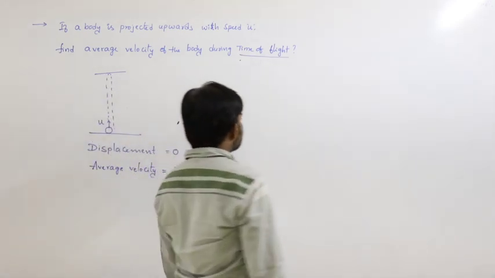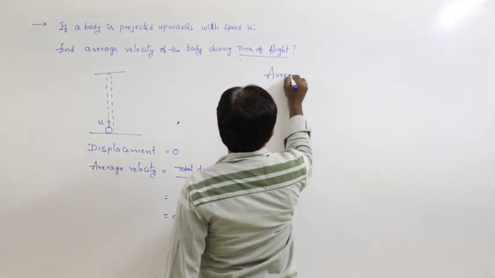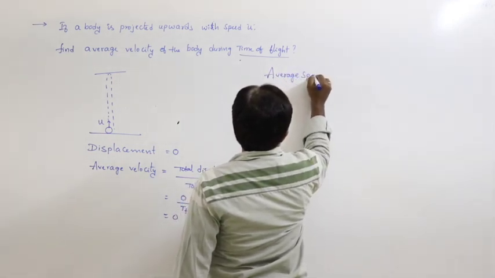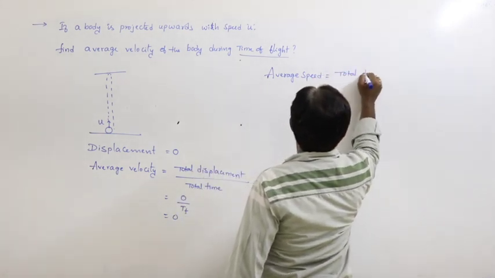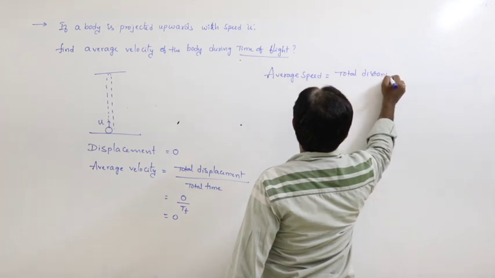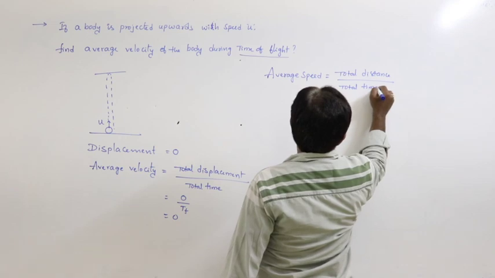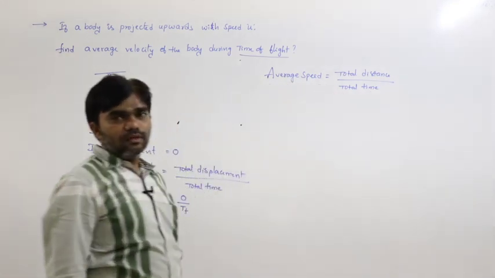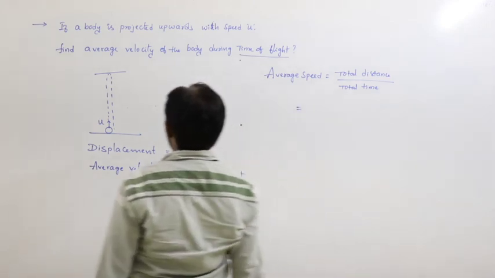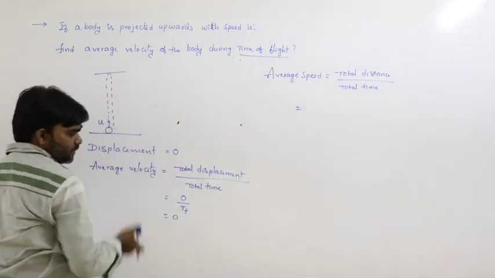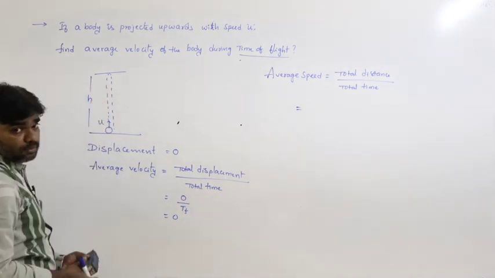Next, in this situation, find average speed. How can we calculate average speed? The formula is total distance by total time. What is the total distance? Displacement is 0, but distance: h is the height reached by the body.